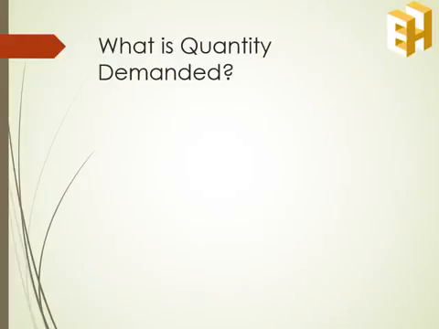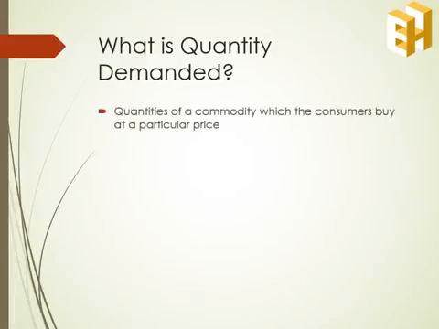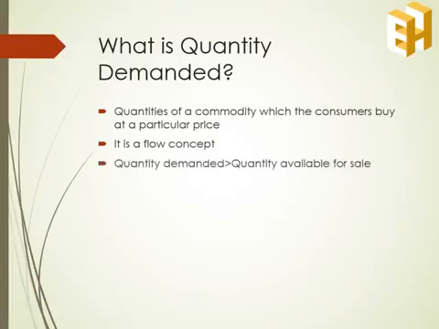What is quantity demanded? Quantity demanded is the amount of a commodity which is bought at a particular price by a consumer. It should be remembered that demand is a flow concept. That is, quantity demanded is measured over a period of time. Also, the quantity demanded of a commodity is greater than the quantity available for sale. This is the reason why a price can be determined for a commodity.